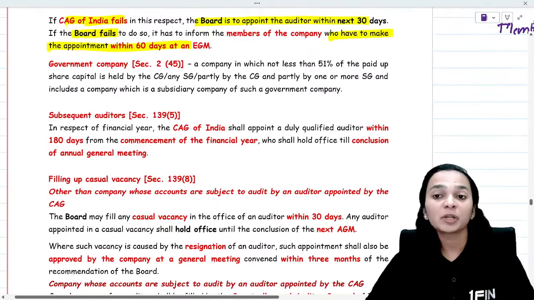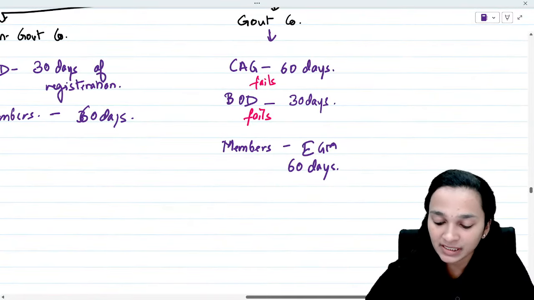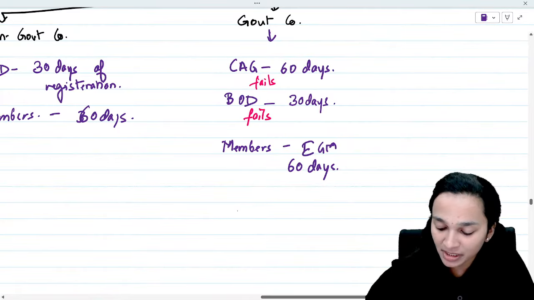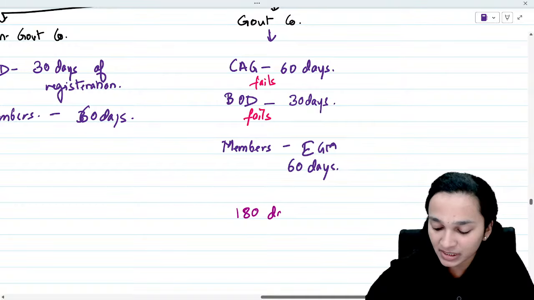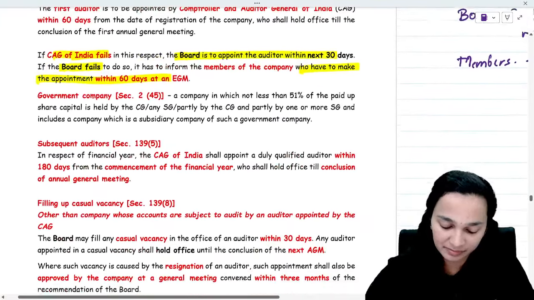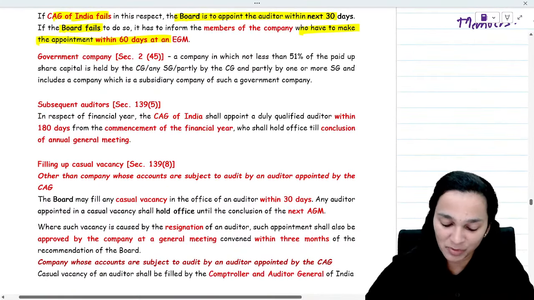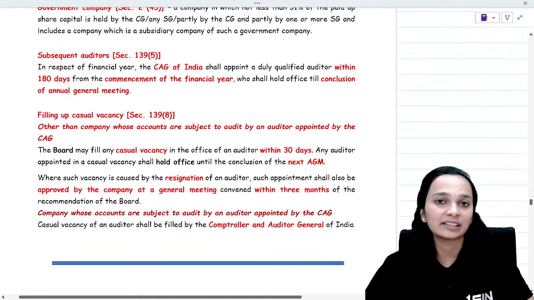Now talking about appointment of subsequent auditor. In case of a government company, the CAG will have to appoint a subsequent auditor within 180 days from the beginning of the financial year, not the end, from the beginning of the financial year.